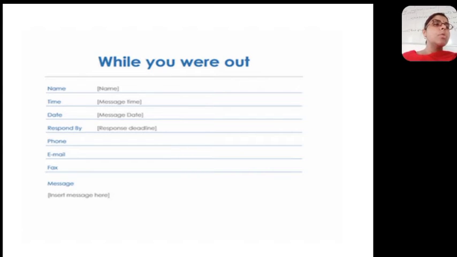Then the second copy is slipped into the guest room. This is done so that in case the guest doesn't come to the reception or goes directly to his room, whenever he opens the room, he will get to know about the slip. The third copy is kept in the book. It is kept only as a support system or buffer, so that in case we lose the first and second copy, there is a third copy available with us. This is for the present guest.